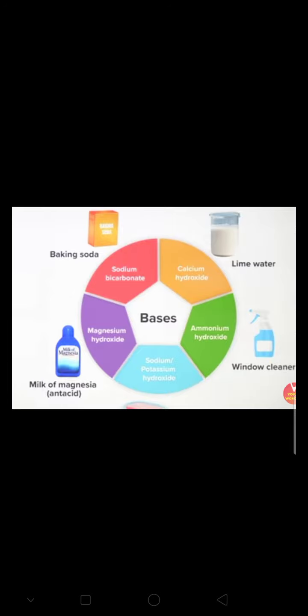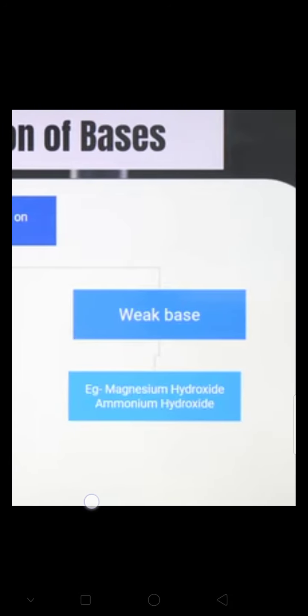Again, we classify bases into two categories on the basis of their strength: strong base and weak base. Strong bases are like sodium hydroxide and potassium hydroxide. Weak bases are like magnesium hydroxide and ammonium hydroxide. Like acids, which are of two types on the basis of strength, strong acid and weak acid, similarly bases are also strong base and weak base.